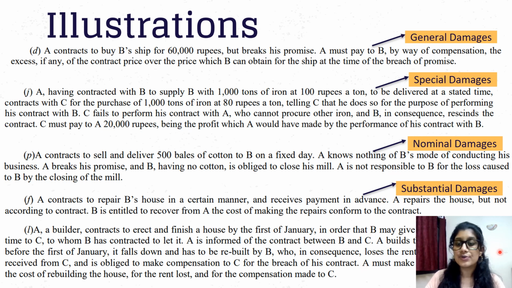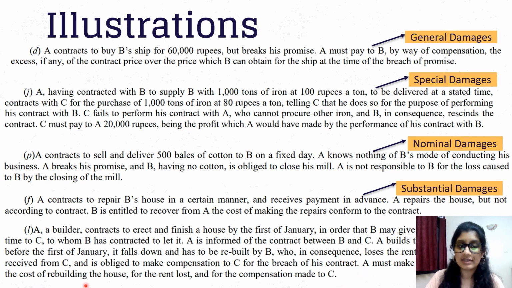A builds the house so badly that before the 1st of January, it falls down and has to be rebuilt by B. So in that consequence, he loses the rent which he would have gotten from C if C had shifted in. And on top of that, he is also obliged to make compensation to C for the breach of the contract with C. So in this case, you will see all three different types: general, special, and substantial. A must make compensation to B for the cost of rebuilding the house, for the rent lost, and for the compensation made to C.